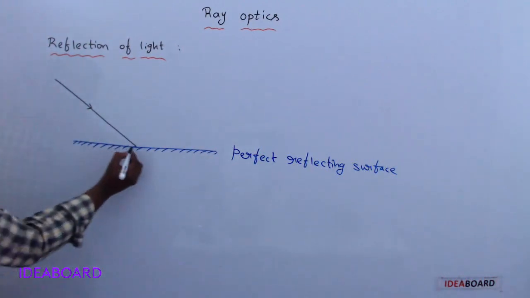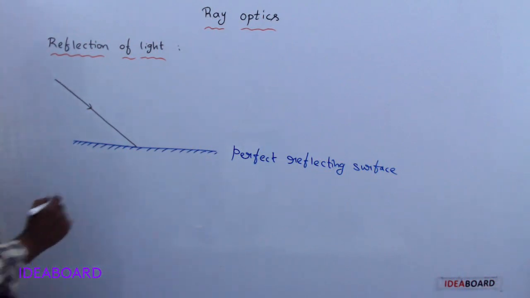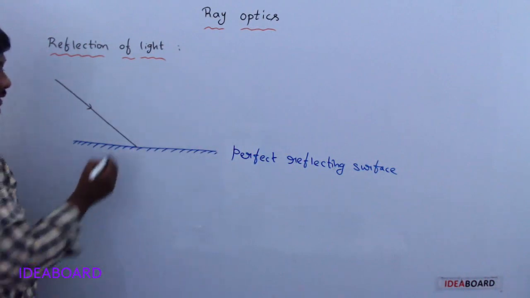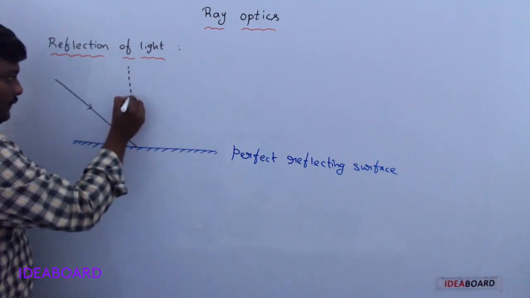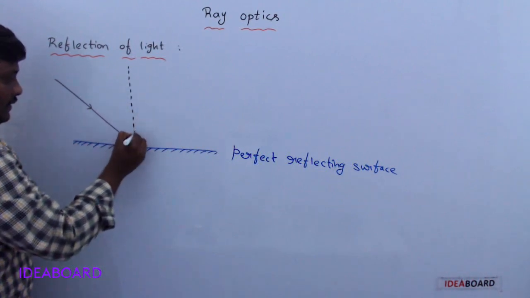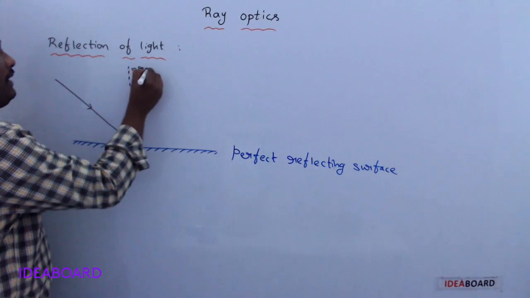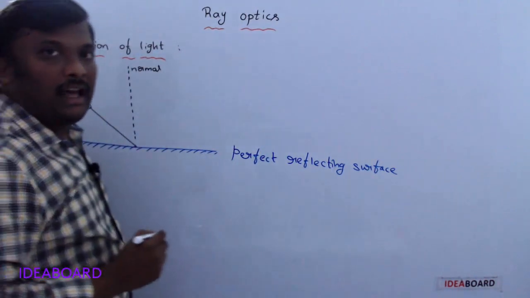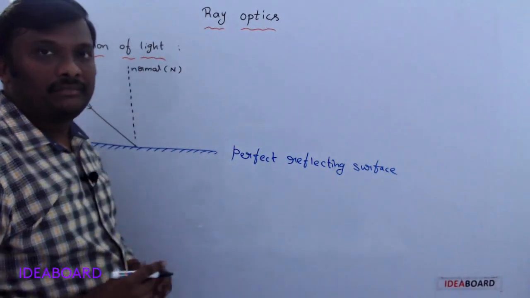Understand? Now, at the point of incidence, you may draw a line perpendicular to the reflecting surface. If you draw a line perpendicular to the surface, that is called a normal. Normal is generally represented by n.